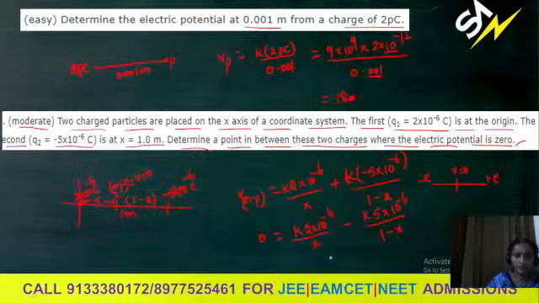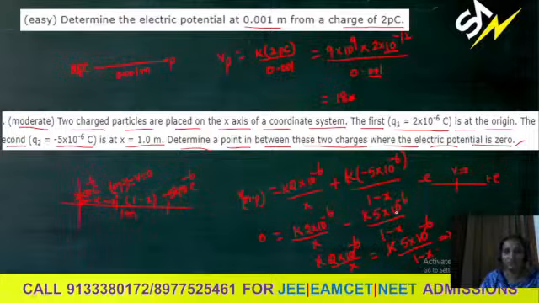So now it gives you k into 2 into 10 power minus 6 by x is equal to k into 5 into 10 power minus 6 by 1 minus x. So on both sides k cancels, 10 power minus 6 cancels. Then do the cross multiplication and find the x value where the potential is 0.